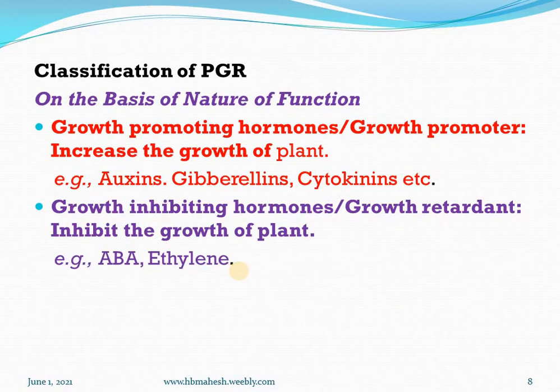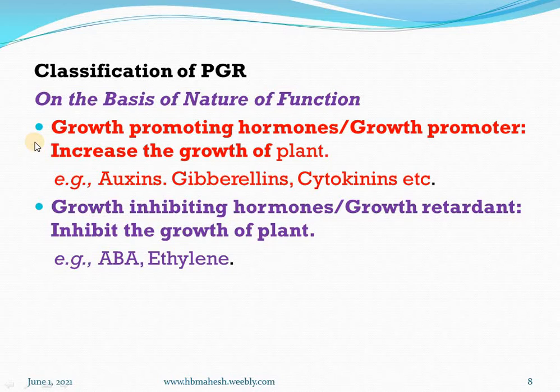Classification of plant growth regulators on the basis of nature of function, how they are involved in the growth of plants. First one is growth promoting hormones or growth promoters. See, these growth promoting hormones or growth promoters are involved in increasing the growth of the plant. For example, auxins, gibberellins, cytokinins, etc.